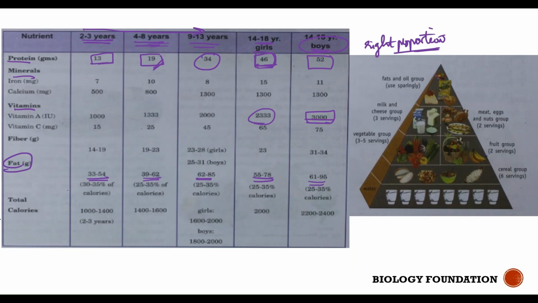Okay, now what is a calorie? It is the unit in which energy supplied by food is measured. Now, when we are eating food, obviously the food gets digested and energy is liberated. The energy that is liberated by that food or by that particular nutrient is measured in calories.